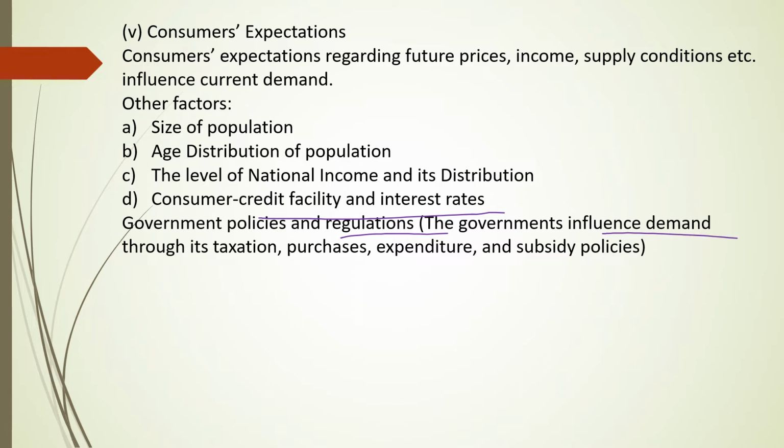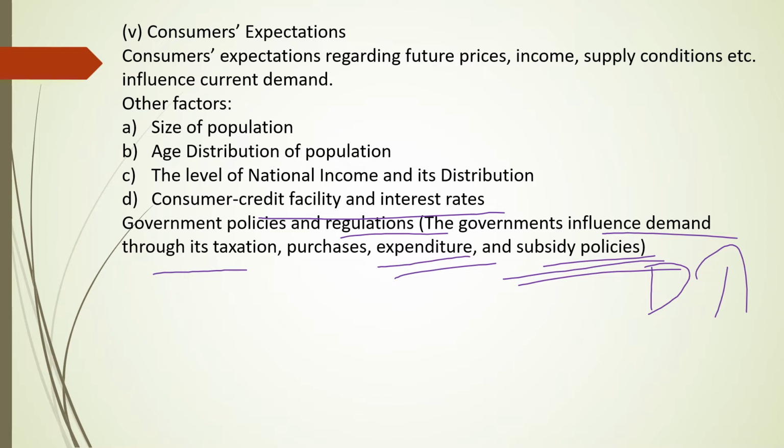Government influences demand through its taxation. If the government imposes more tax, the disposable income of a consumer decreases, so demand for goods and services also decreases. If government expenditure increases, then the government is going to buy goods and services, so demand will increase. If government gives a subsidy, then the commodity will be available at a lower or cheaper rate, so demand for goods and services is going to increase.